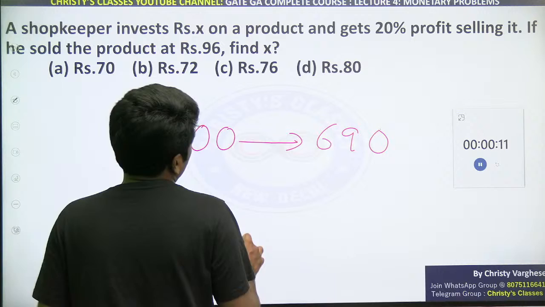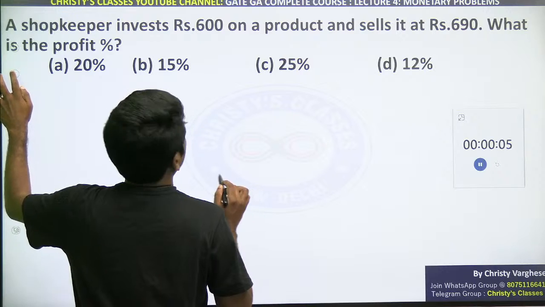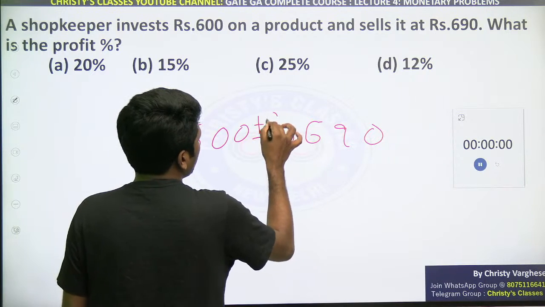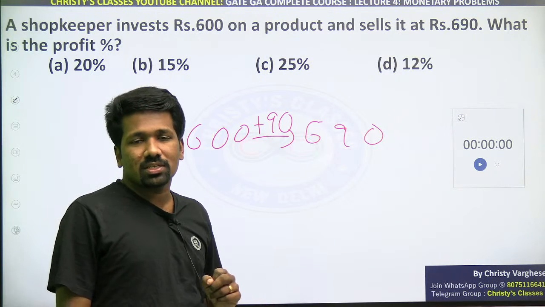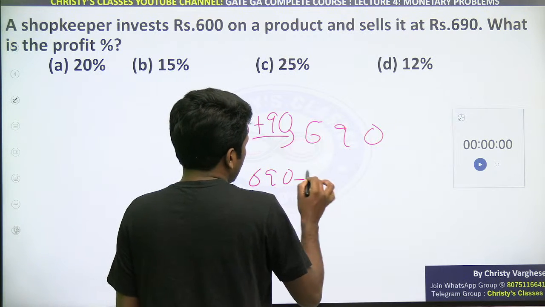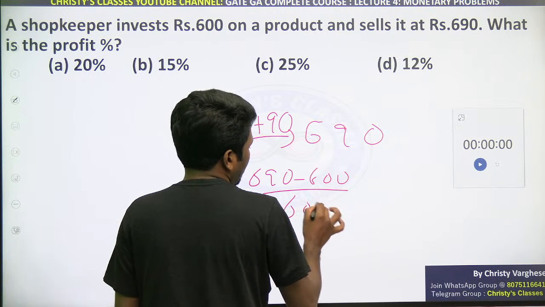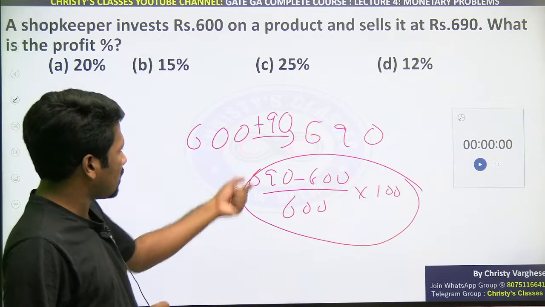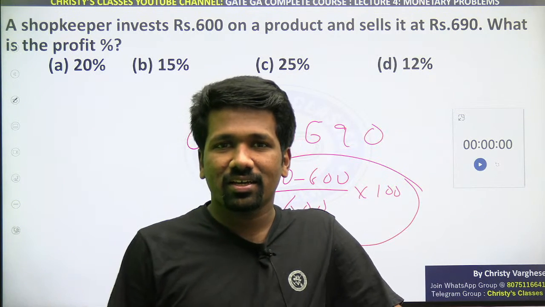So 600 invest करके 690 return मिला तो, sorry, the question got shifted. 600 invest करके 690 मिला तो, that means 90 rupees extra. That 90 compared to 600, how much it is, that is the question. Again, if you don't know mental math, how you do this is, in school days, SP minus CP by CP into 100. But if you know mental math of percentage, ये 90 600 का कितना percentage है, that you can think.